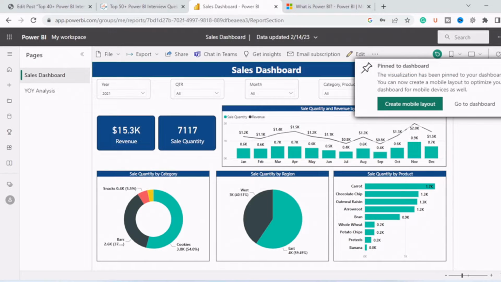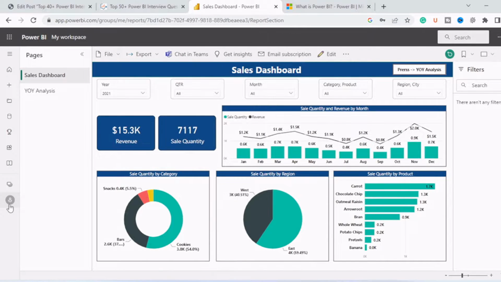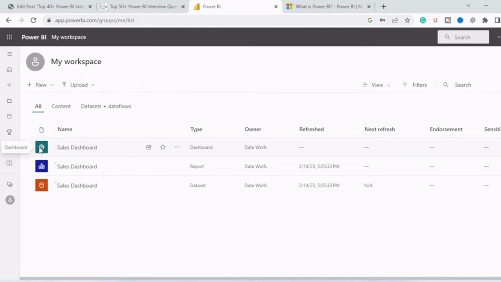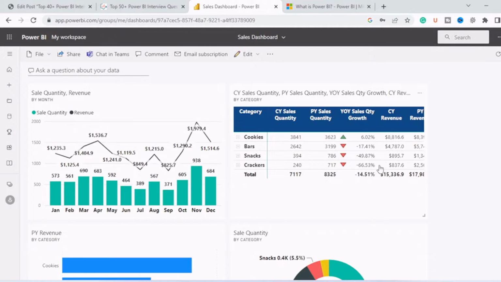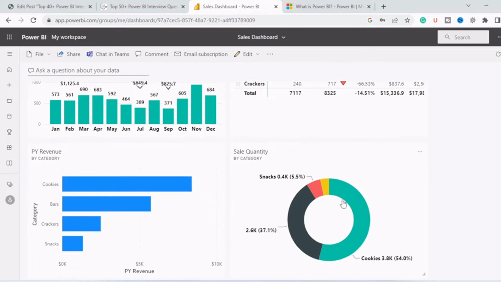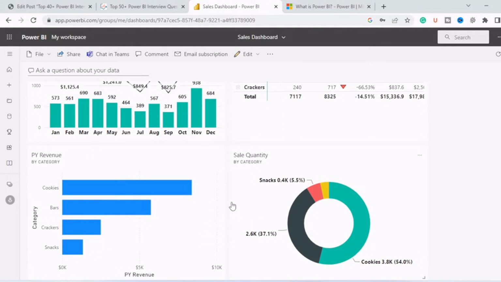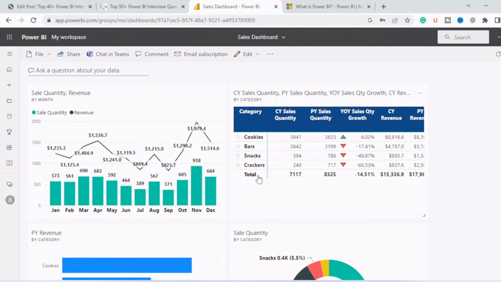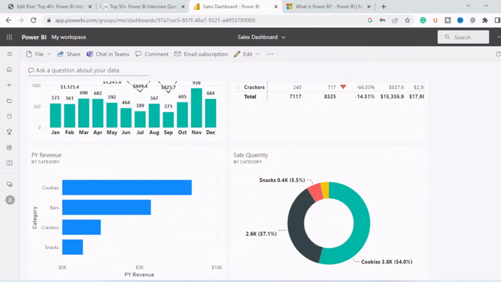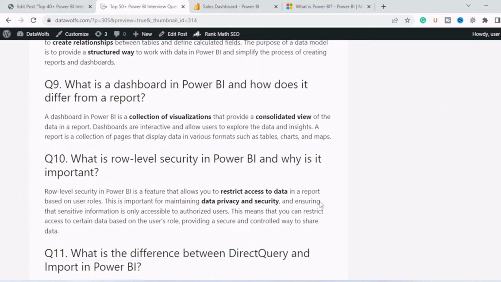Let's pin this visual. Now if we again go to the workspace, we can see this is a dashboard. When we click on it, you can see we have the new pinned visual. So a dashboard is basically a single page where we can pin visuals from different report pages. It gives us a snip of the total data which is available.